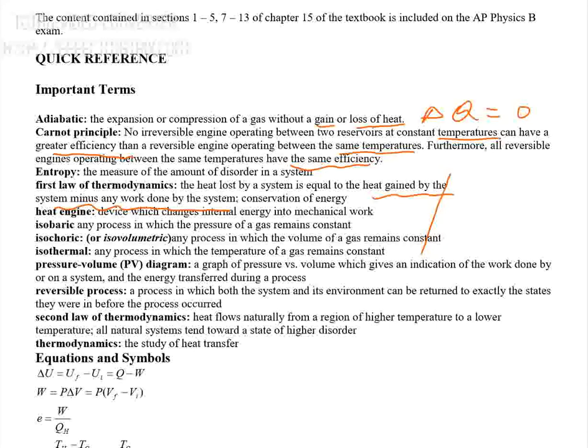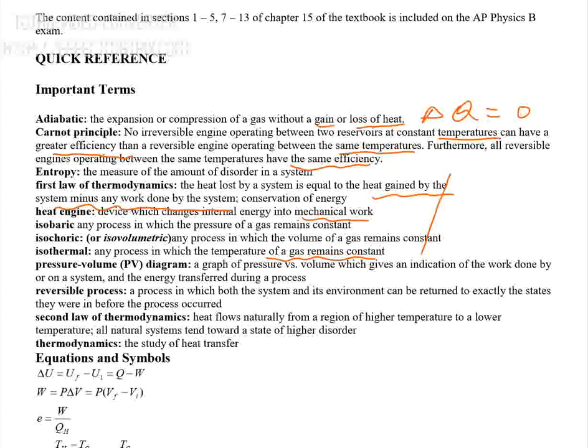The other thing is heat engine. A heat engine is a device which can change internal energy into what? Mechanical work. Heat energy to mechanical work. And the other thing is isothermal. Isothermal is a thermodynamic process in which the temperature of a gas remains what? Constant. Therefore, in isothermal, the temperature is always constant or remains stationary.